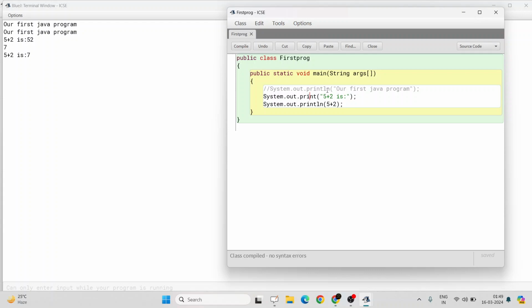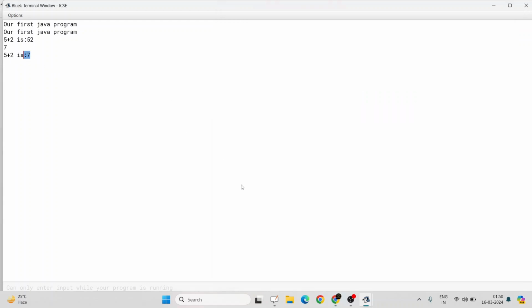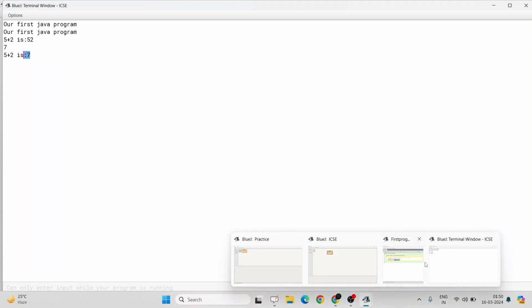Now, what is the difference between print and println? Println means line next. After printing what is present over here, the cursor will move to the next line and wait for the next print statement to get executed. But print means it will print what is present over here and wait on the same line, and then again this statement is executed and 7 is printed over here.